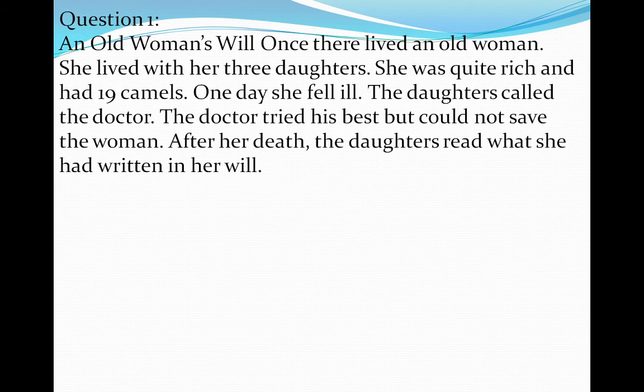Now look here. We will read our question number 1. An old woman's will. Once there lived an old woman. She lived with her 3 daughters. She was quite rich and had 19 camels. One day she fell ill. The daughters called the doctor. The doctor tried his best but could not save the woman. After her death, the daughters read what she had written in her will.